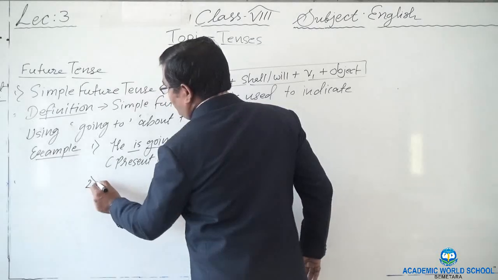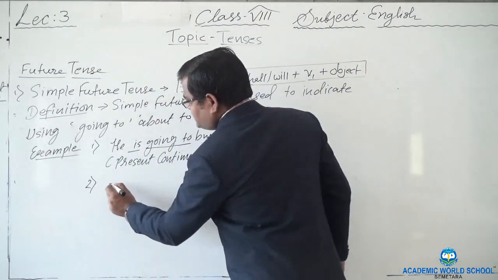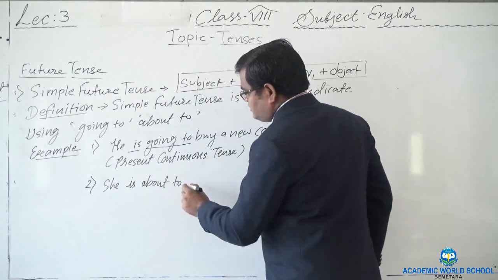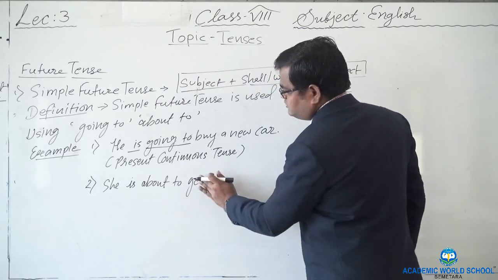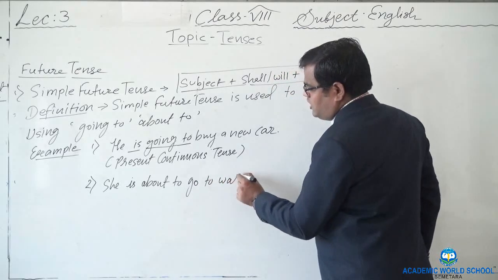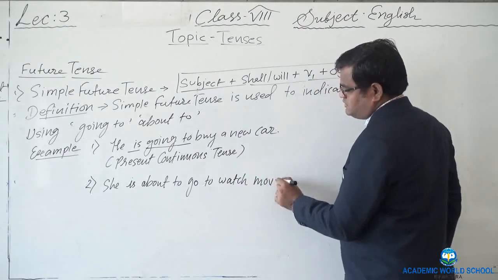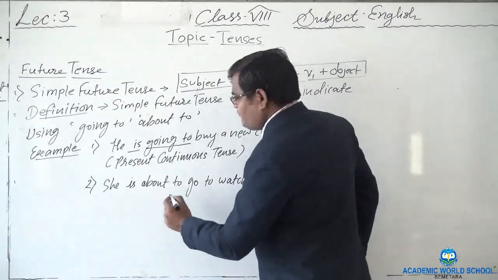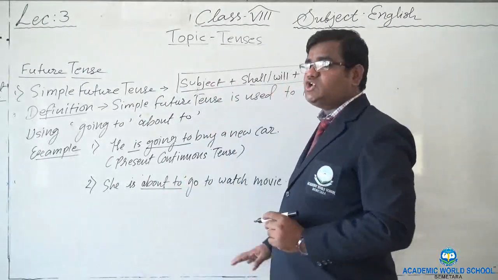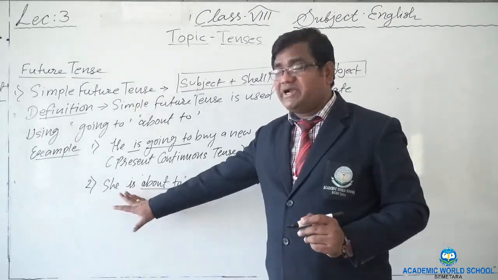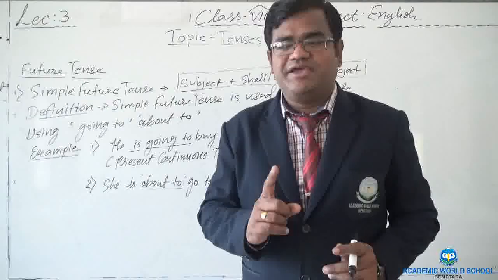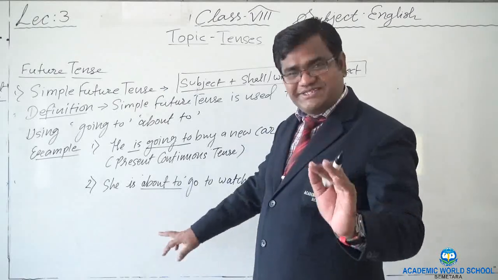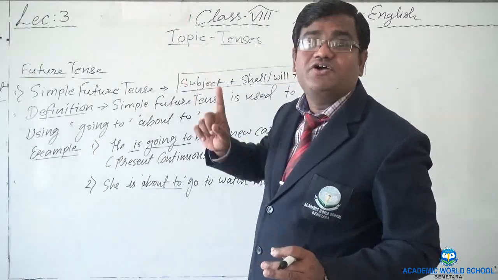Now let's see one example of about to. Okay, she is about to go to watch movie. She is about to go to watch movie. Right, for using about to, there is no ing form, but we still need to be. Is, am, are, okay, or was, were for the past tense also. But when we use it in the present tense, it means we are talking for the future tense.